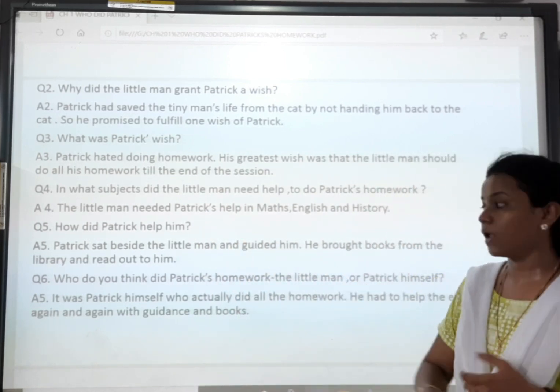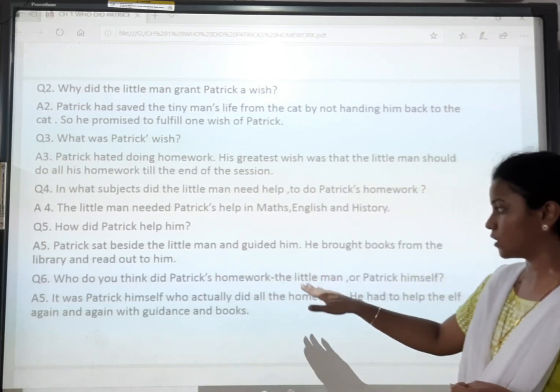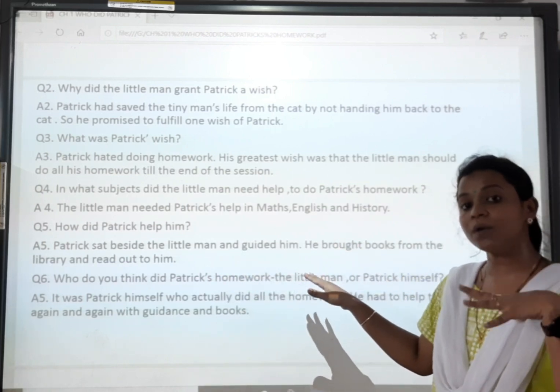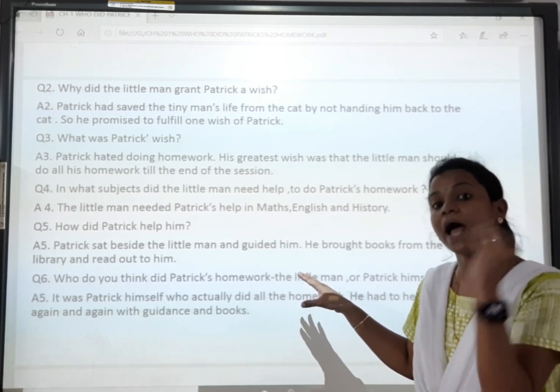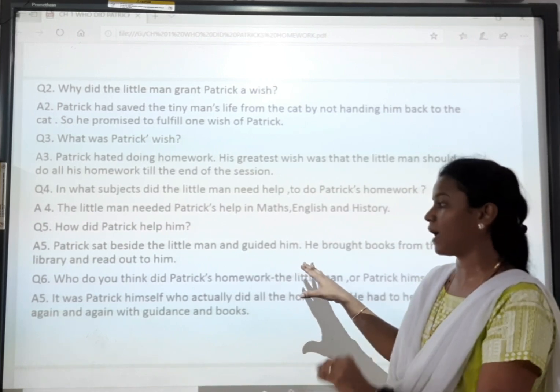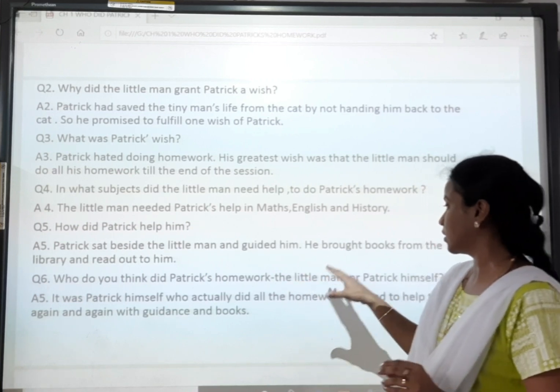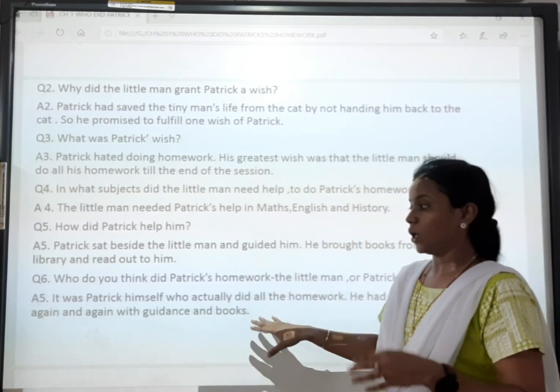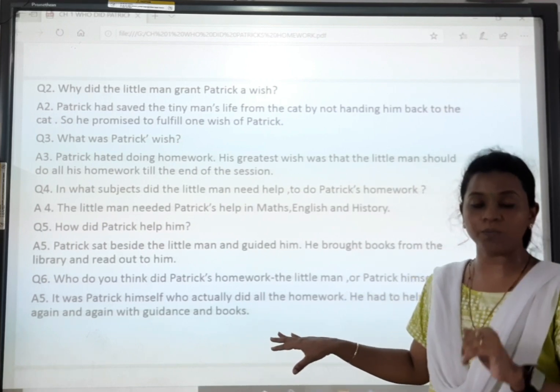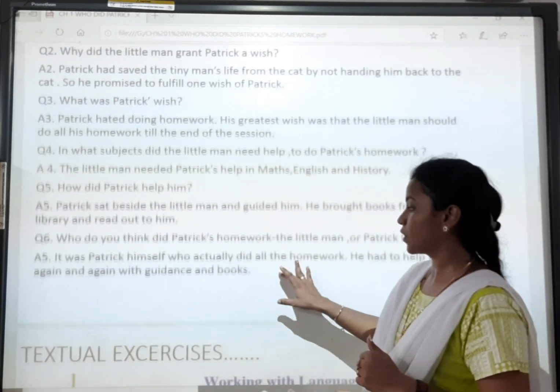Patrick sat beside the little man and guided him. Now he did not know some of the subjects, so what did Patrick have to do? Patrick had to guide the little man with all those subjects. He brought books from the library and read them out to him. He brought the books from the library and read for the little man.